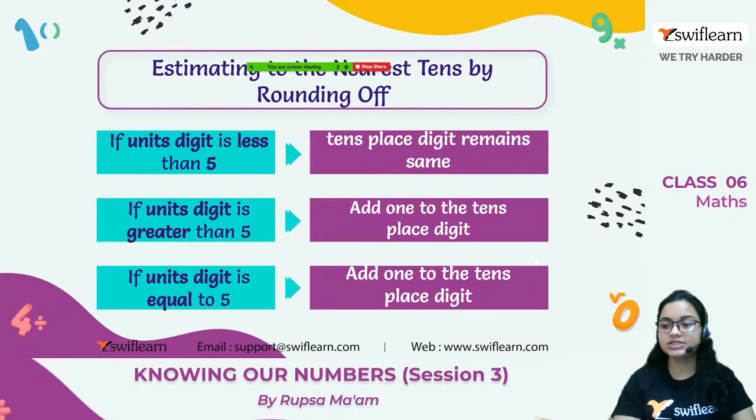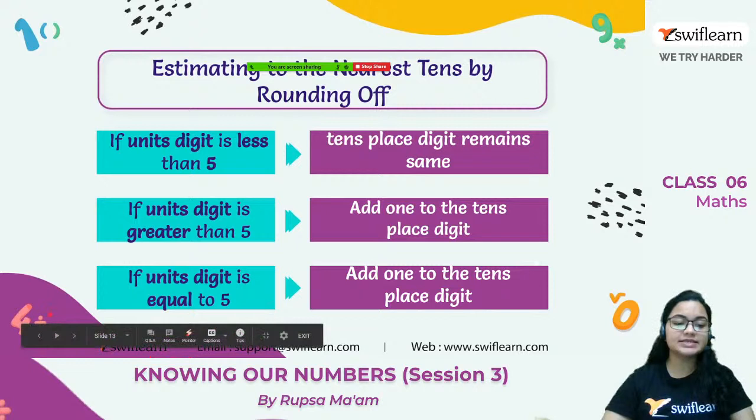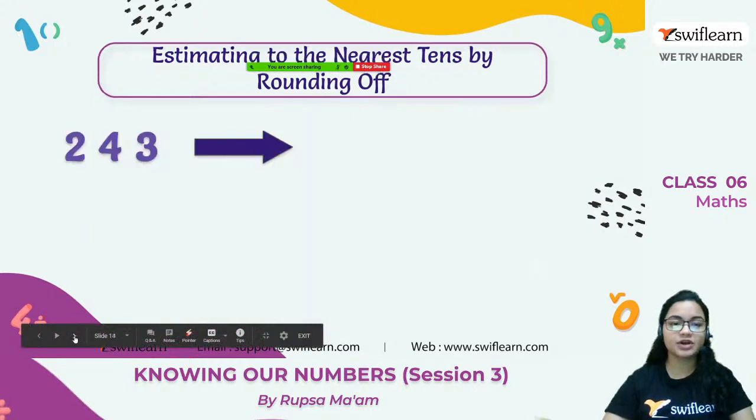Meaning the units digit is 5, 6, 7, 8, 9, till this, then add 1 to the tens place digit. And if the units digit is equal to 5, then also add 1 to the tens place digit. So this is the rule of estimating to the nearest tens by rounding off. Okay, so let's see some examples so it will be easier for us.